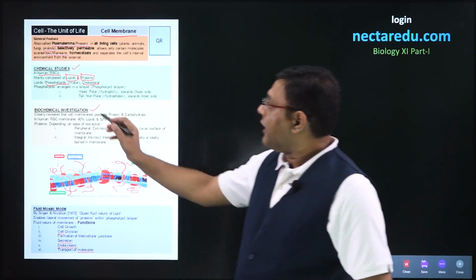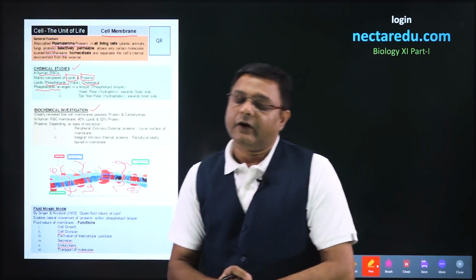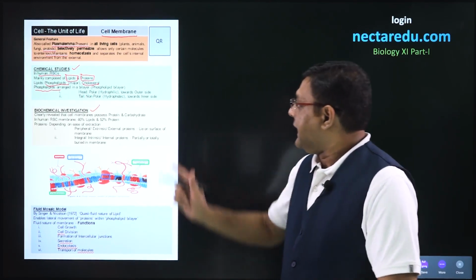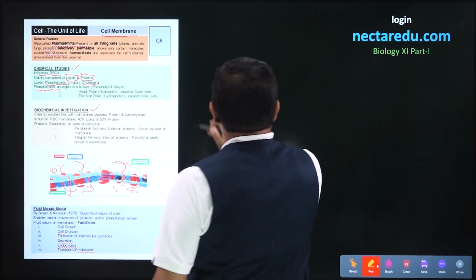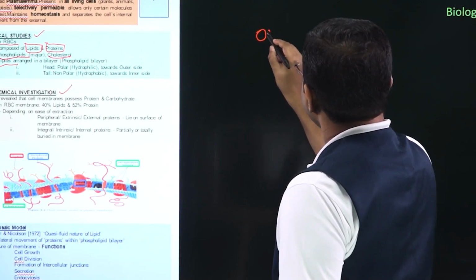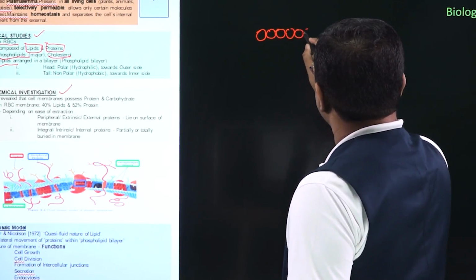Next, if we talk about the structure formed by the phospholipids, then the structure is the phospholipid bilayer. In this, what is present? These are the phospholipids.